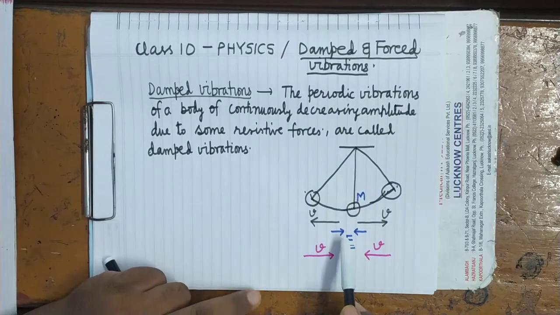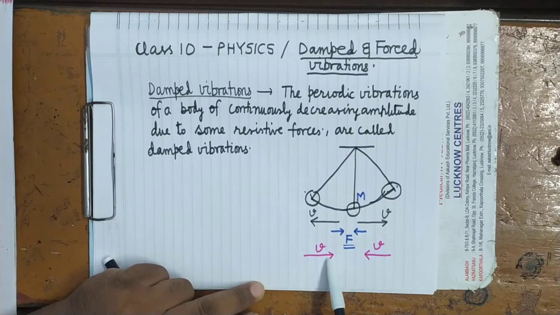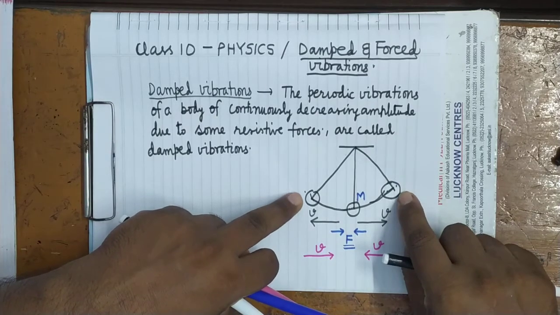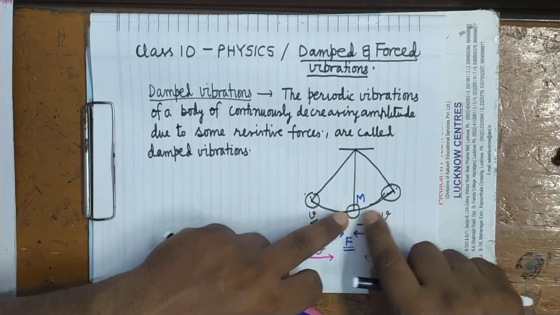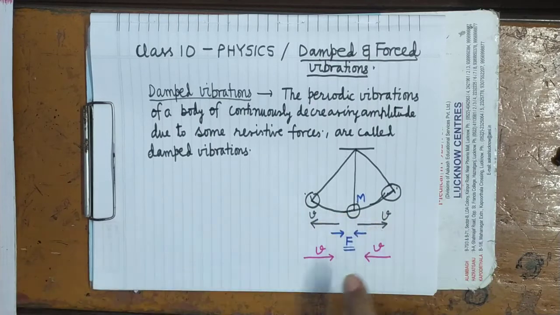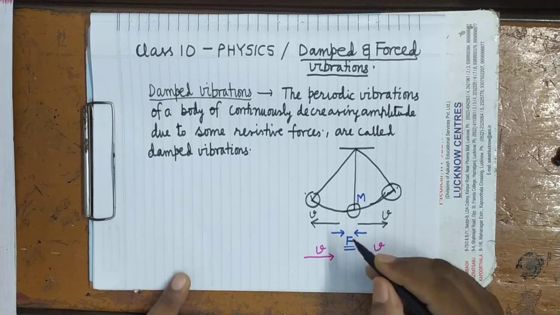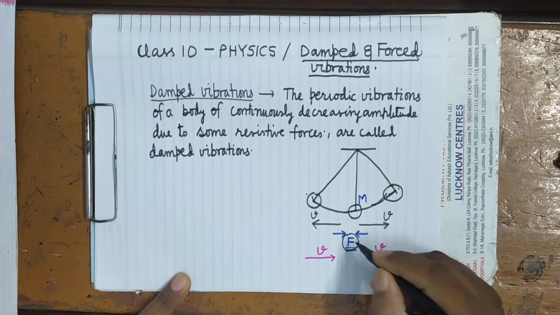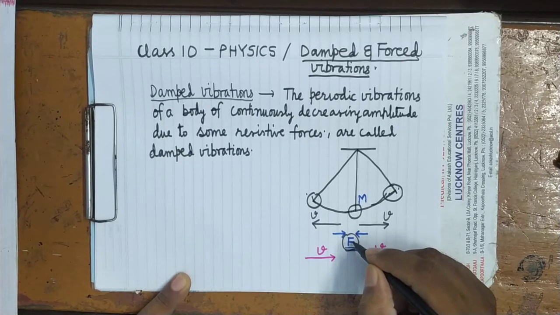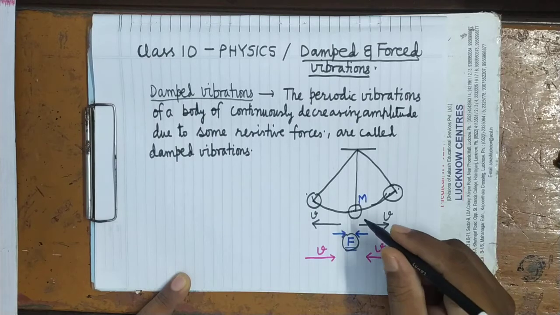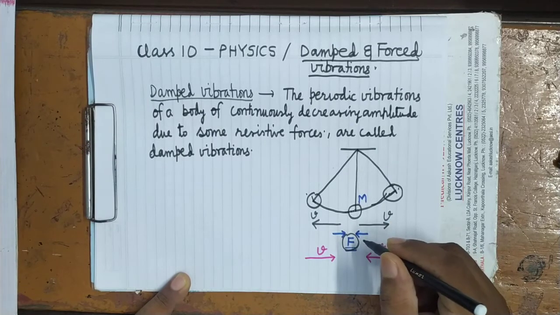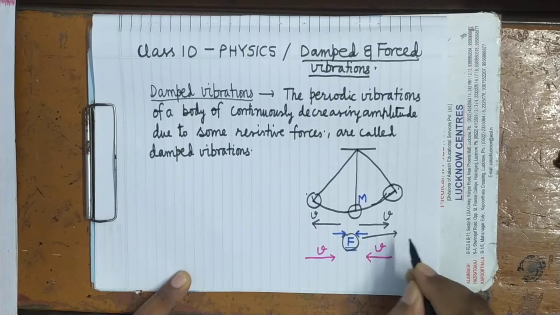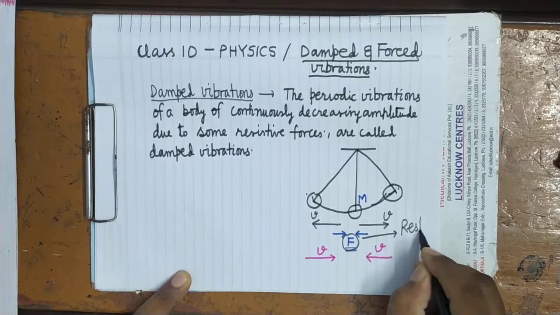Since F and V are in the same direction, when it comes from the extreme to the mean, its velocity is increasing, because force is acting in the same direction in which the bob is moving. This force, which always acts towards the mean position, trying to bring the body towards the resting position, is called the restoring force.